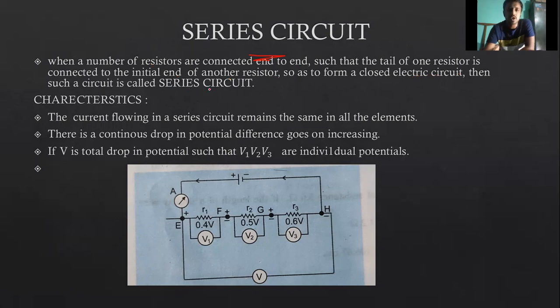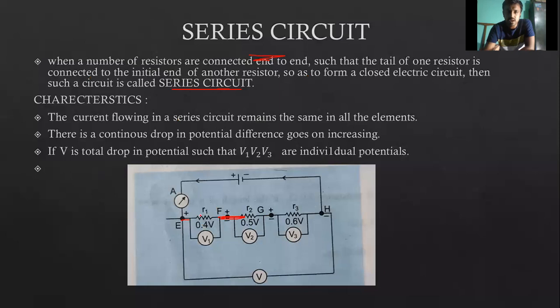Then such a circuit is called a series circuit. As you can see here, the tail of one resistor is connected to the next resistor so as to form a closed electric circuit.